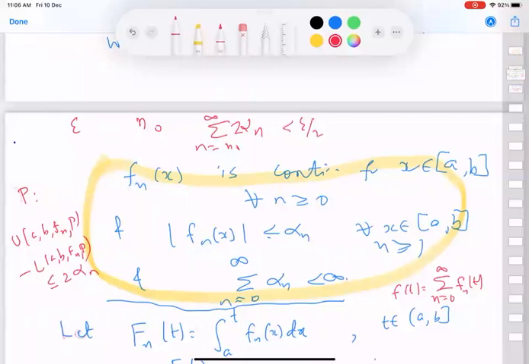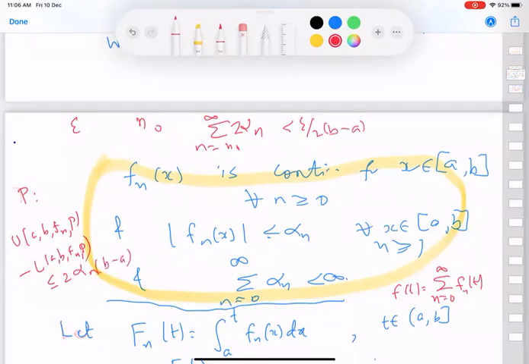So shouldn't it be 2 alpha n into b minus a? Yeah, so we have to multiply this by b minus a. Wait, this is 2 alpha n times b minus a, sorry.